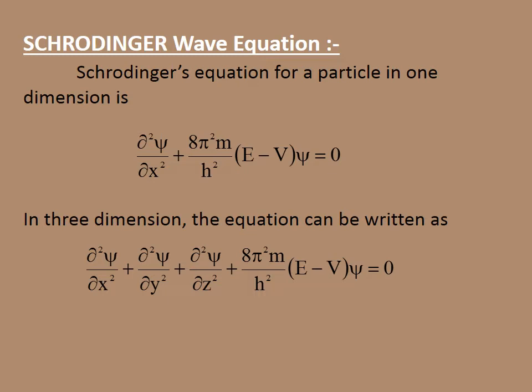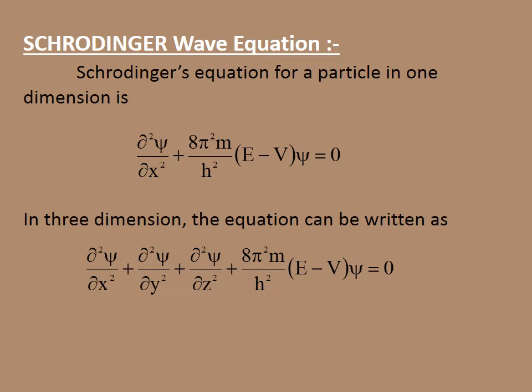And the Schrodinger wave equation. We have to consider the Schrodinger equation in two ways: one in a one-dimensional box and another in three dimensions. The Schrodinger equation for a particle in one dimension is ∂²ψ/∂x² + (8π²m/h²)(E − V)ψ = 0. Here E is the total energy and V is the potential energy, and E − V is equal to the kinetic energy of the particle. Here the term involved is kinetic energy. It is in one dimension, and it is changed to three dimensions.